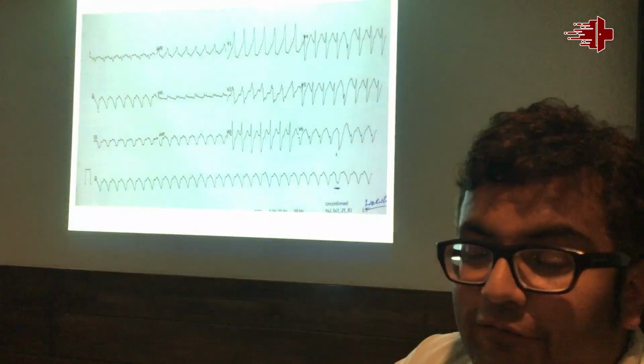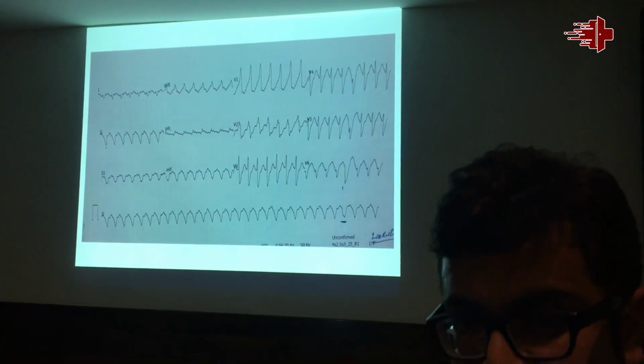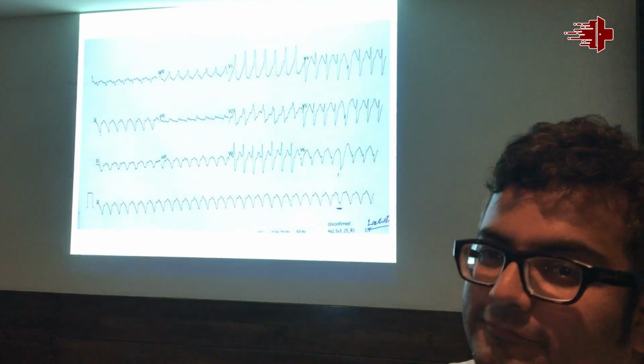We should have. All emergencies and all ICUs who entertain patients who have implantable cardiac devices should have a magnet. It can be any magnet.